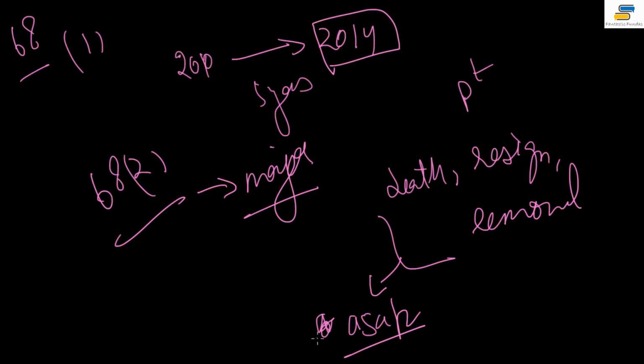But if you have the bare act open, you may look into it regarding the president. That is in Article 62, and it says that it shall be held as soon as possible, and in no case later than 6 months. So there is a maximum period of 6 months during which this has to be done, but this period is not provided in the case of the vice president, and that is a major difference between the president and vice president.